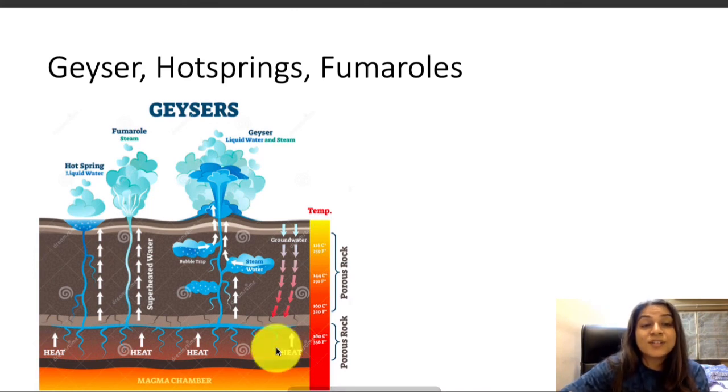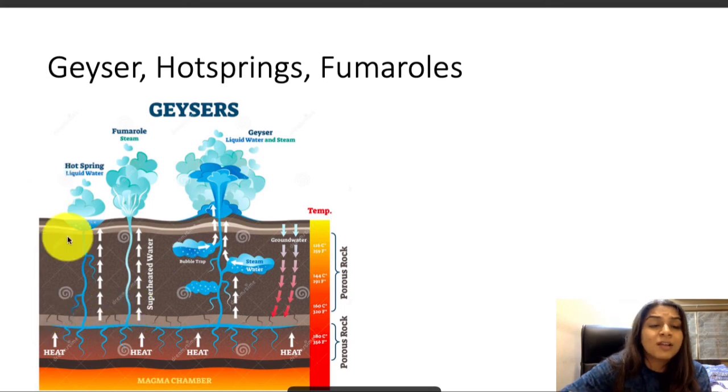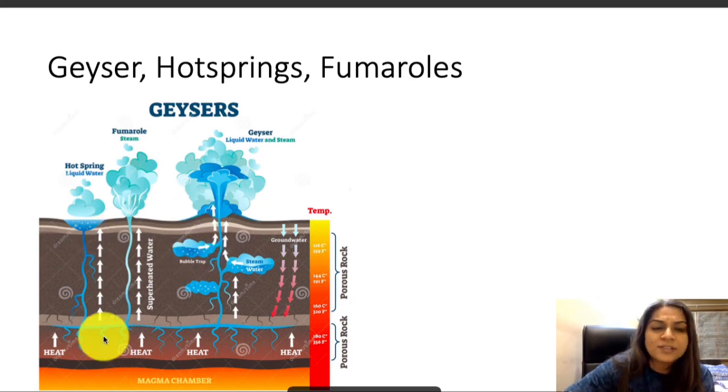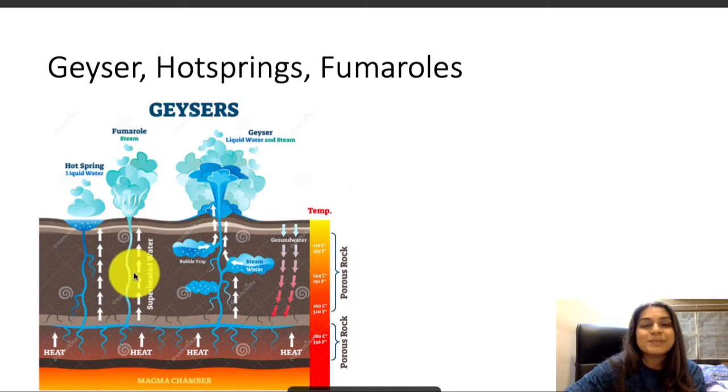And the last one is the fumarole. A fumarole is when even water doesn't come out. It might not have space for water to accumulate, or to create pressure. So basically the heated water just comes out in the form of fumes and steam.